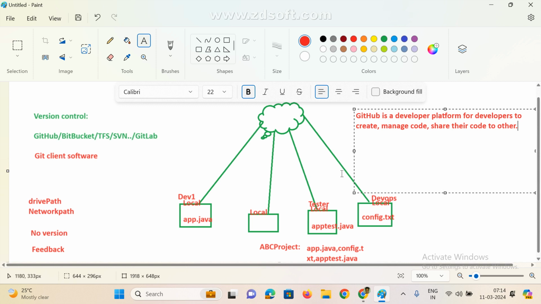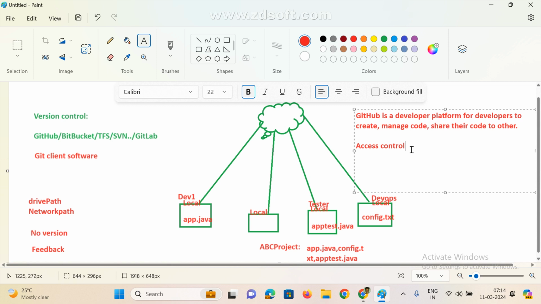The main control is here, and we can also distribute version control with Git. Some features are available: we can give access control, deciding who can access.